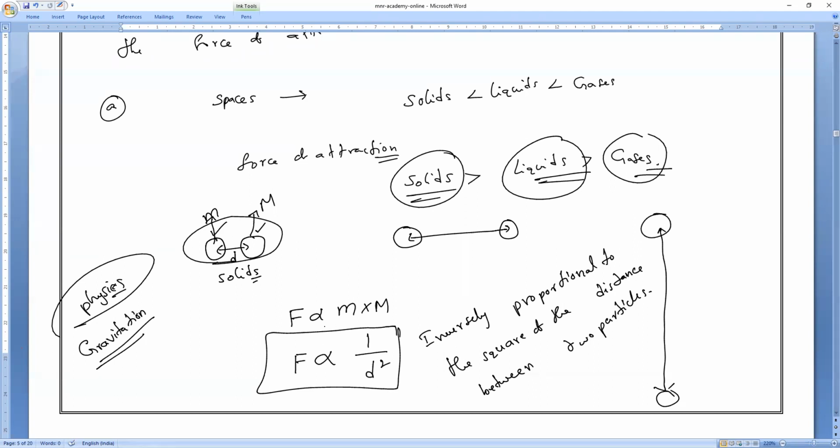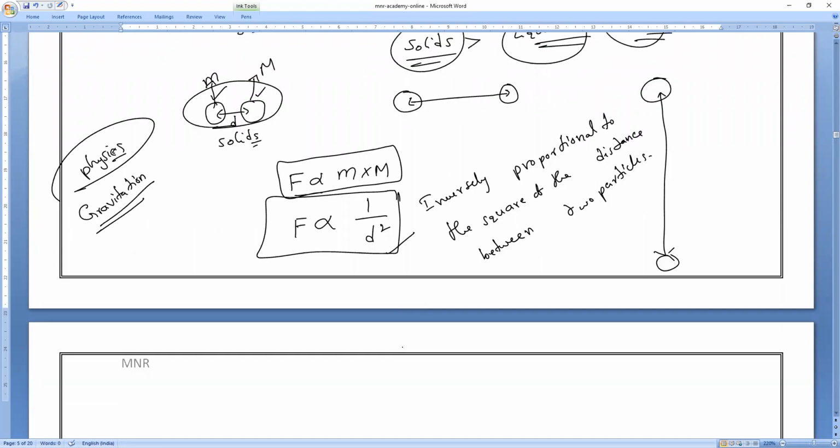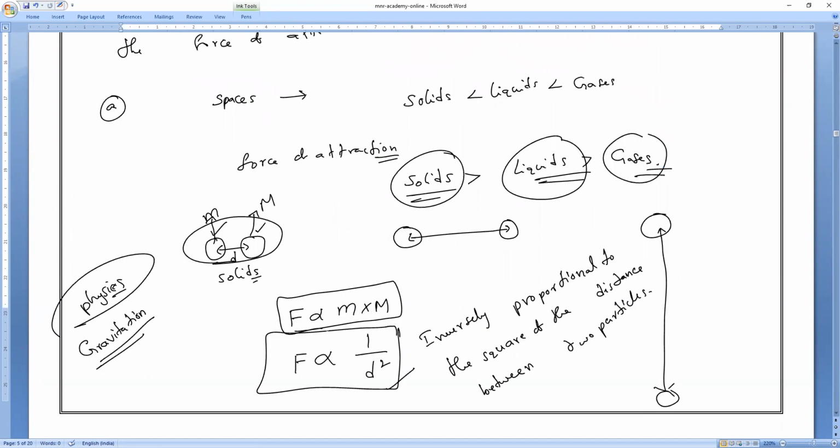The force is directly proportional to the product of masses and inversely proportional to the square of the distance between them. Is it okay? Yes, sir. This is Newton's law of gravitation.